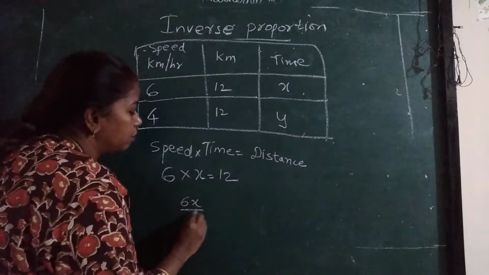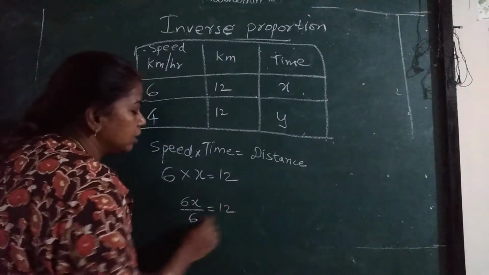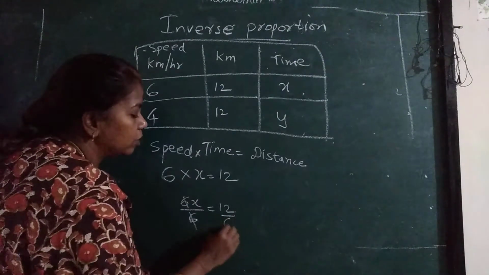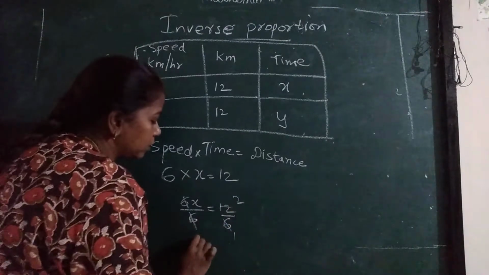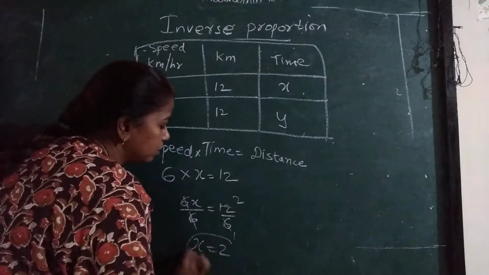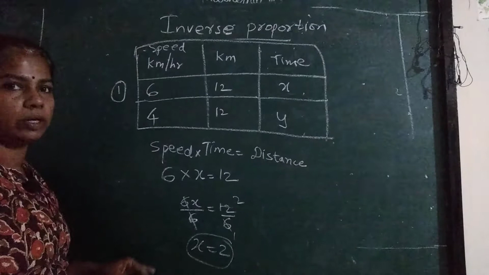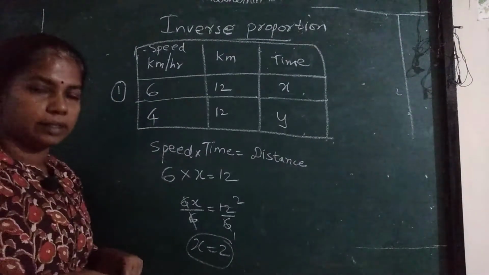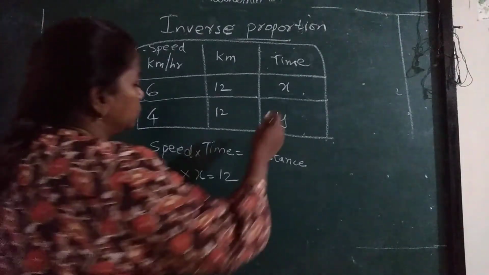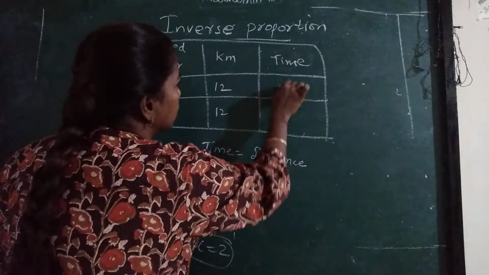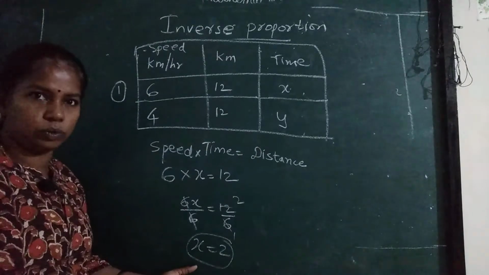So 6x upon 6 is equal to 12 upon 6. 6 cancel. 6 ones are 6, 6 twos are 12. Then x is equal to 2. If she drives at a speed of 6 km per hour, she will take 2 hours.